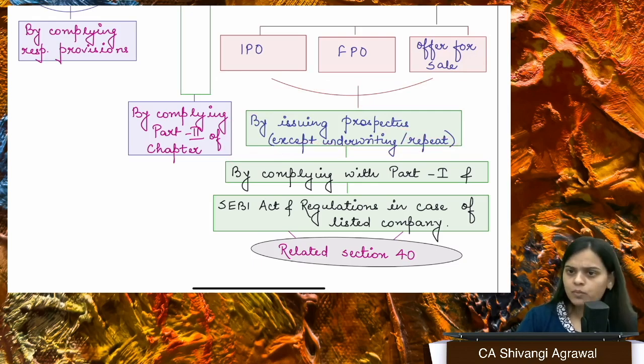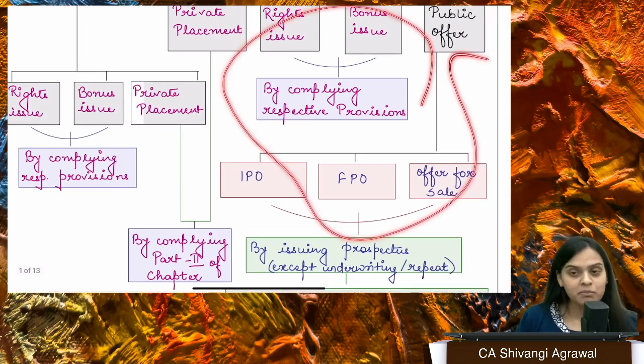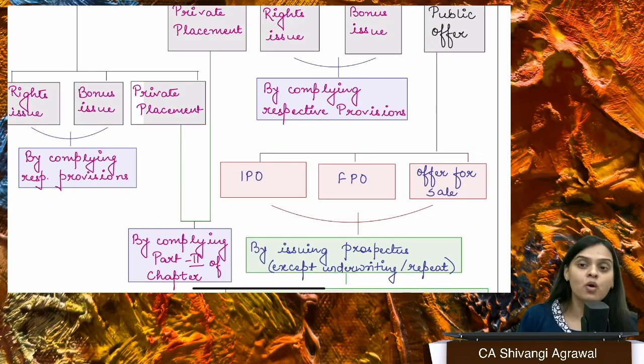I'll exactly tell you what prospectus is. We're here to revise the entire thing, right? So you have to comply with part 1. Along with that, you also have to comply with SEBI Act and regulations in case of listed companies. Of course, any company which is making a public offer will be a listed company for sure.